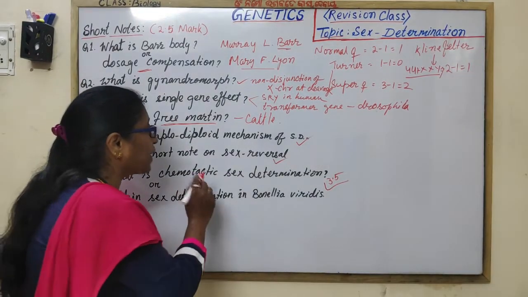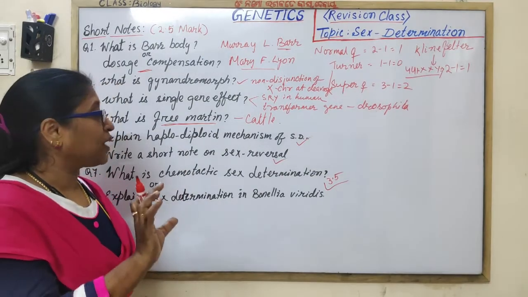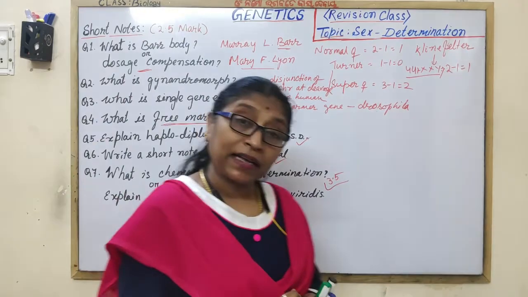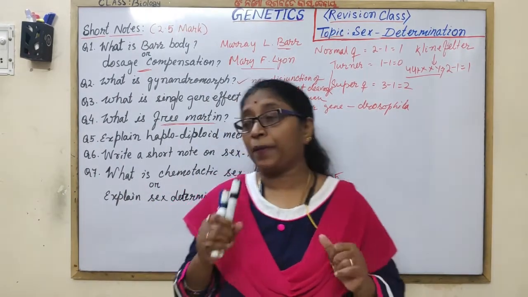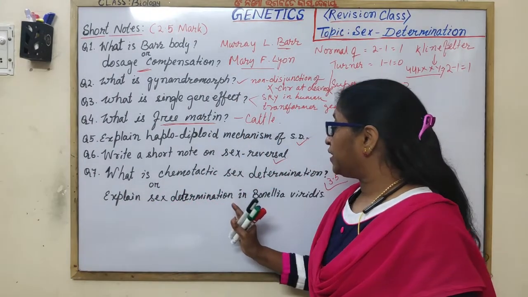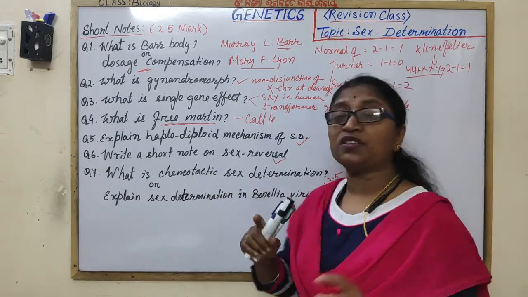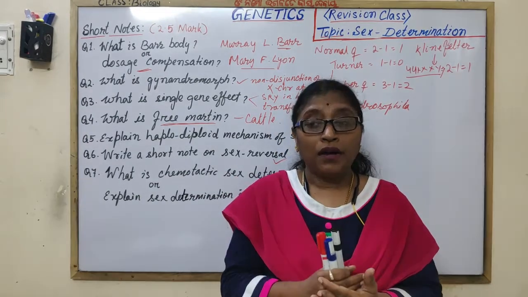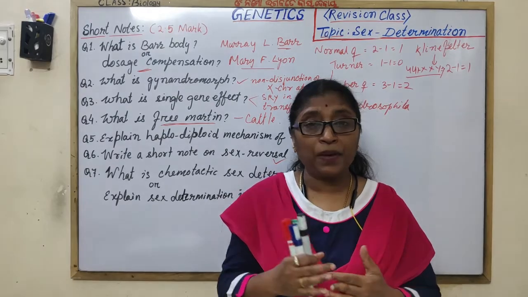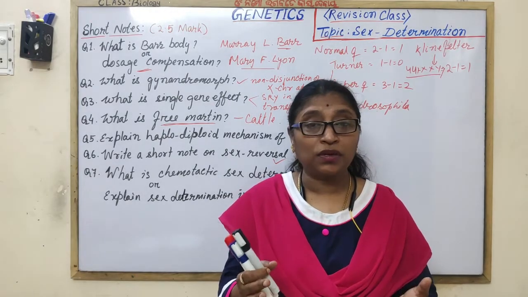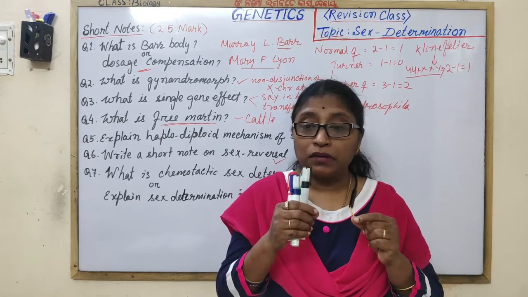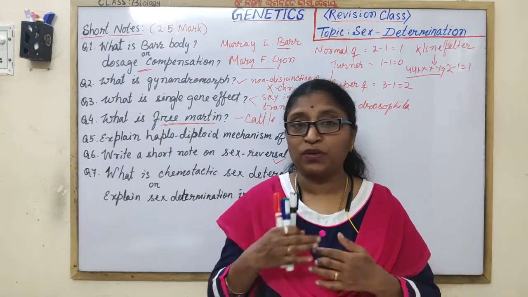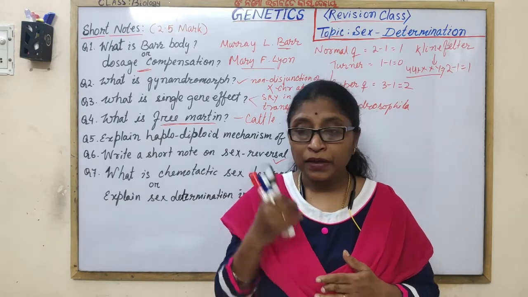The chemotactic sex determination or chemotaxis is seen in case of Bonellia viridis, the marine one, and the male and female show sexual dimorphism. The male is very minute and the female is very huge, about 10 to 15 centimeter.